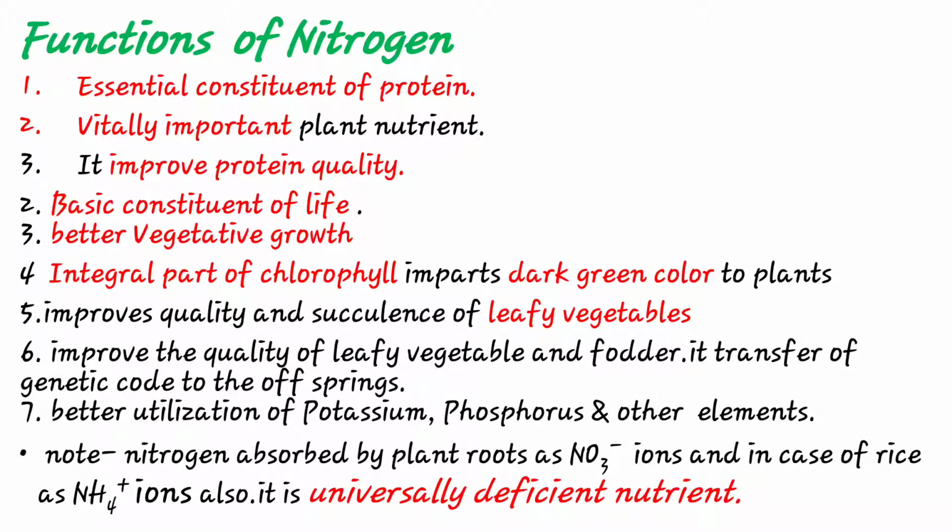Nitrogen is also known as the world's deficient nutrient among the major plant nutrients, and zinc is the second, the major micronutrient that is deficient. Second rank is boron. So the universally deficient nutrient is nitrogen, then among micronutrients zinc, and second among micronutrients, boron.